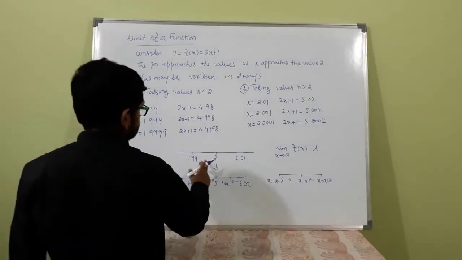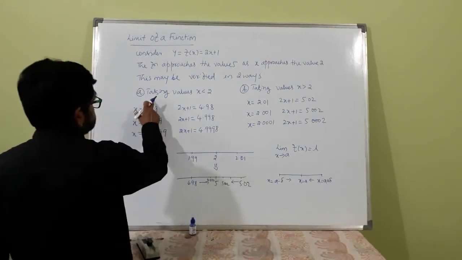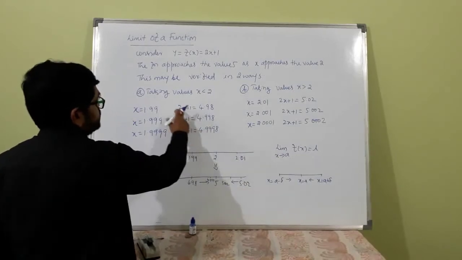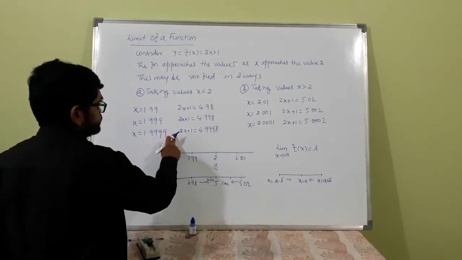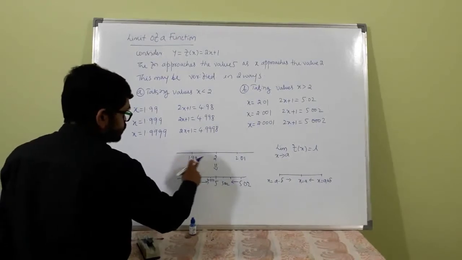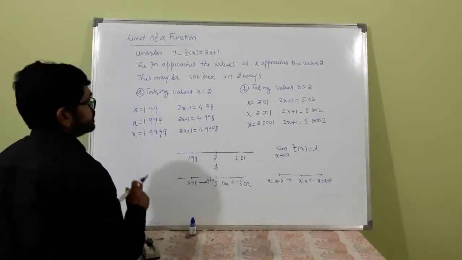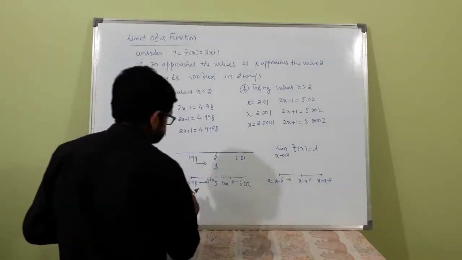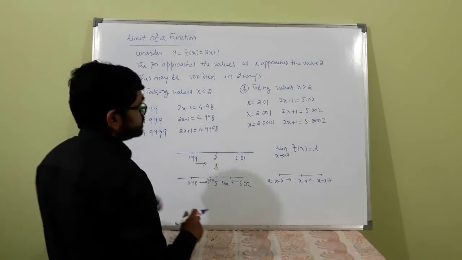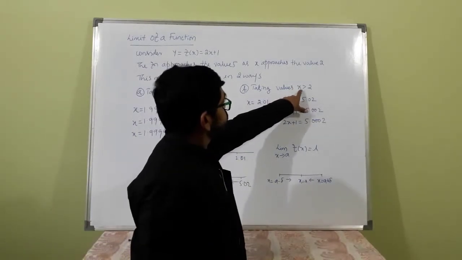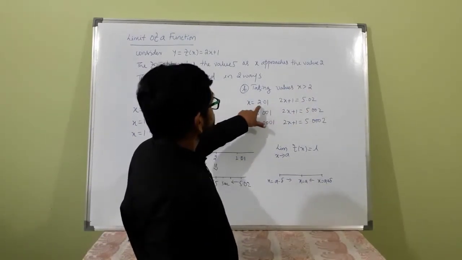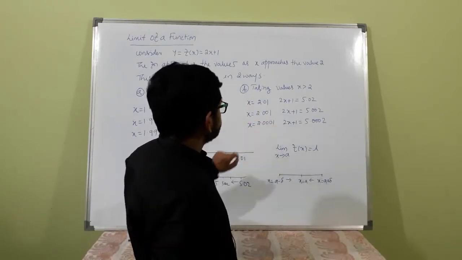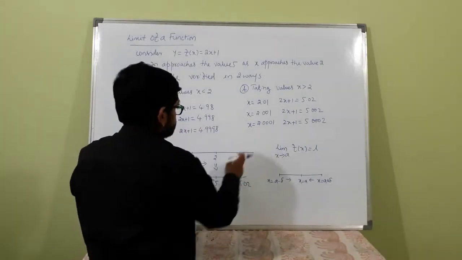Similarly, as x increases from the left side, f(x) increases and becomes closer to 5. If you take x greater than 2, suppose 2.01, 2.001, then you are decreasing.